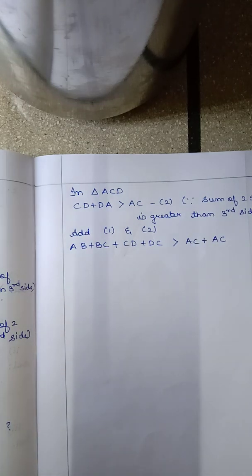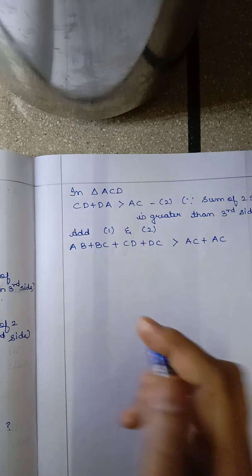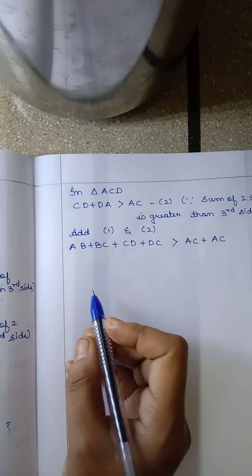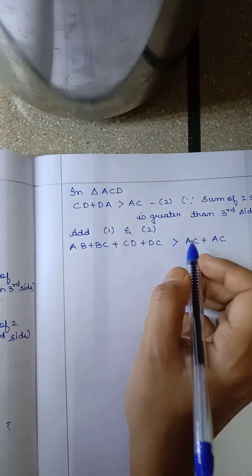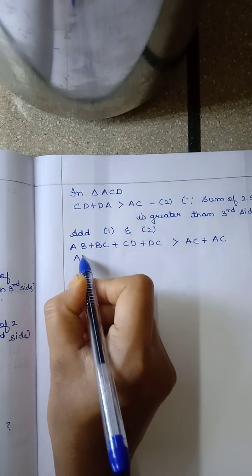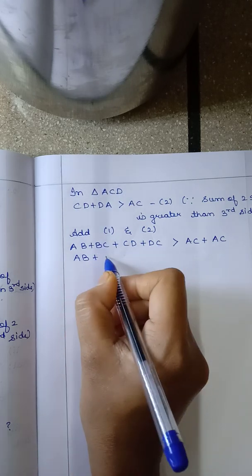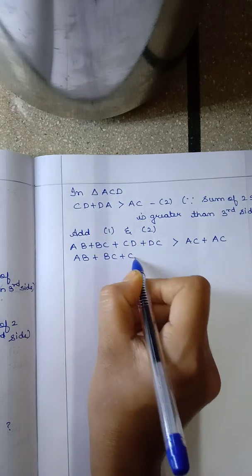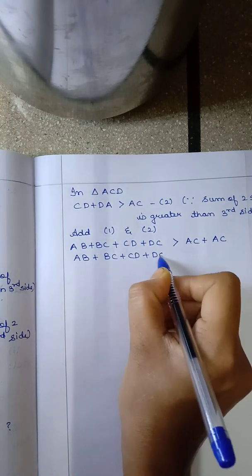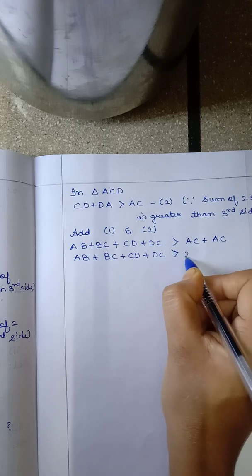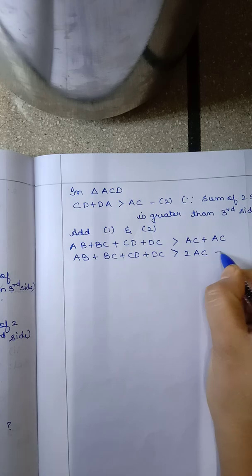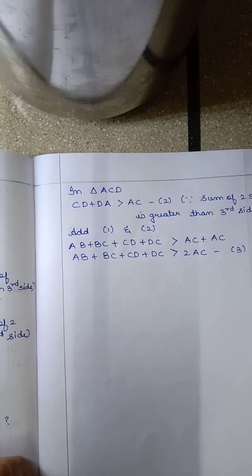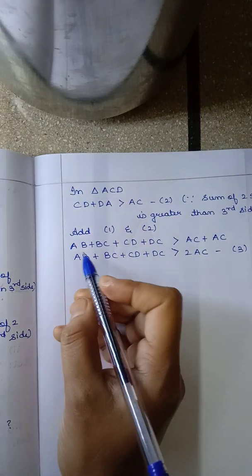So AC plus AC. Now if you add this, you will get AC plus AC as twice AC. So AB plus BC plus CD plus DA is greater than twice of AC. Okay, now consider this as equation 3. Okay, now let's take the other triangle.